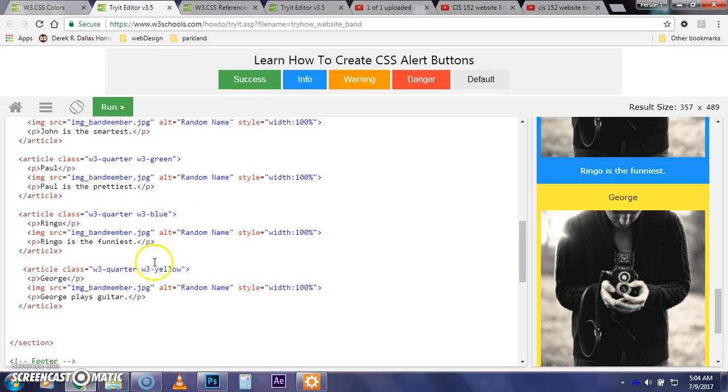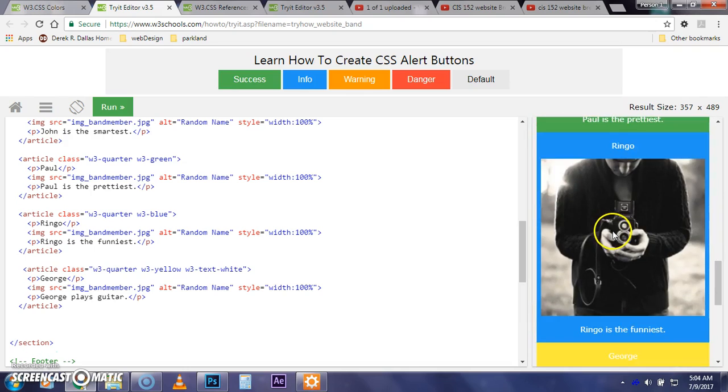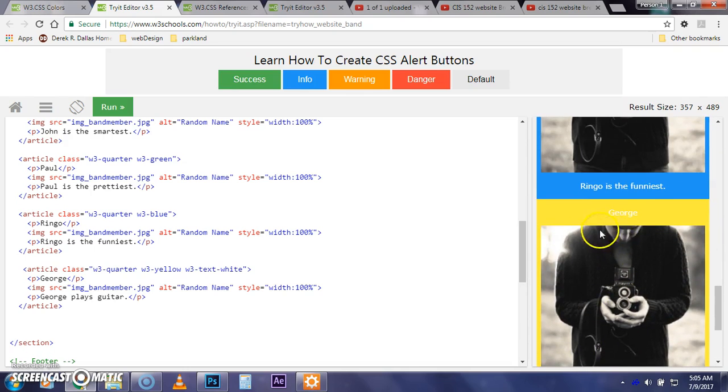W3/4, yellow, image George, W3 text. So I put that in as white. It probably must have changed it because of the yellow and the low contrast. It's probably built in to avoid that. And they're right. White on yellow is a bad choice.